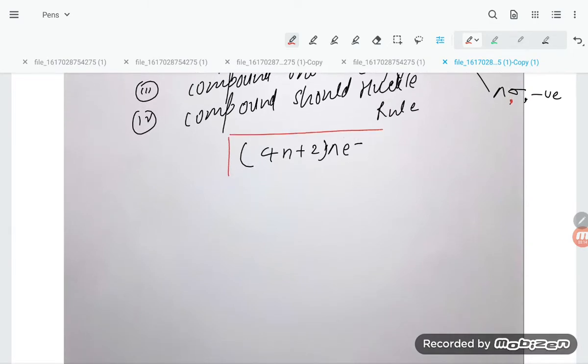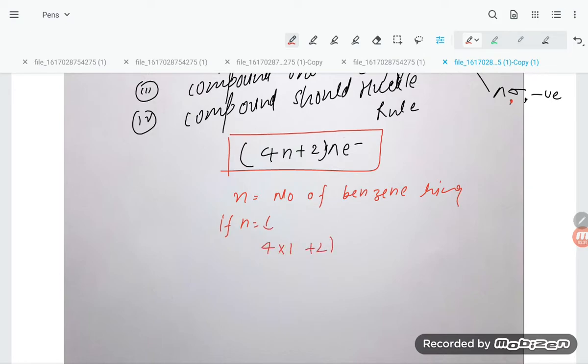Huckel's rule, students, is 4n plus 2 pi electrons. Here n means the number of benzene rings. Suppose n is equal to 1: put the value, 4 times 1 plus 2. How much is coming, student? That is 6 pi electrons.